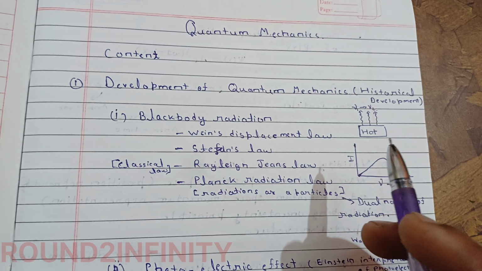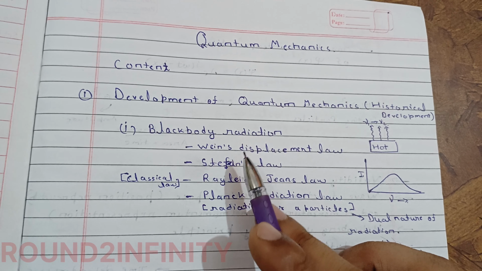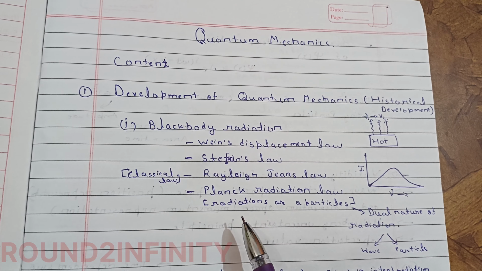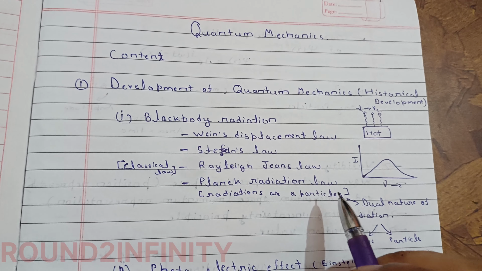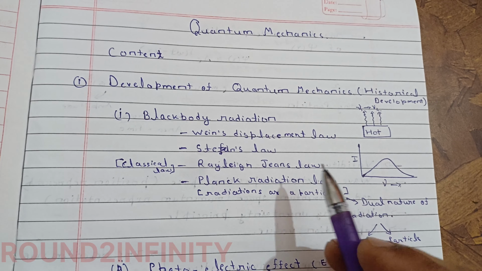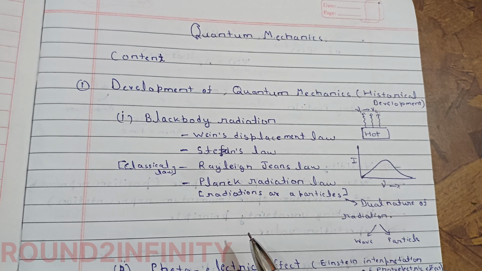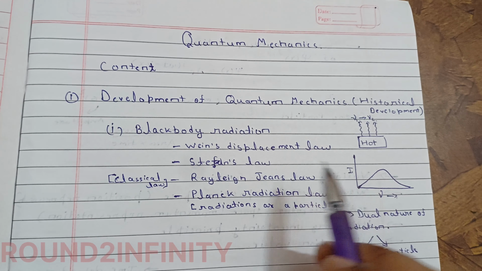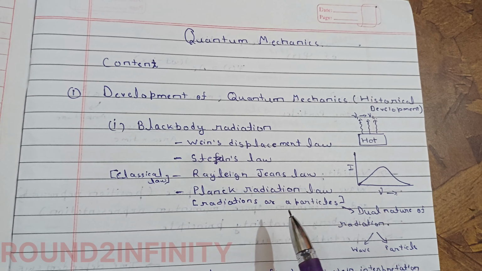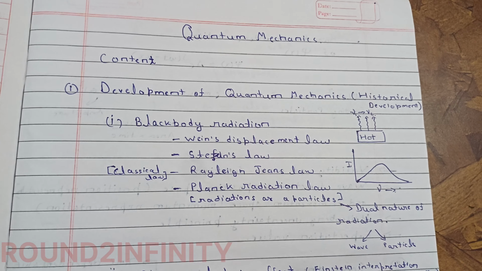So that's how quantum mechanics started, and in this we will study Wien's displacement law, Stefan's law, Rayleigh-Jeans law, and Planck's radiation law. First of all, Rayleigh and Jeans tried to explain this curve by the classical law, considering the wave nature of the radiation, but unfortunately they failed.